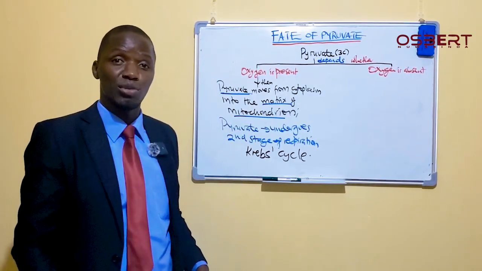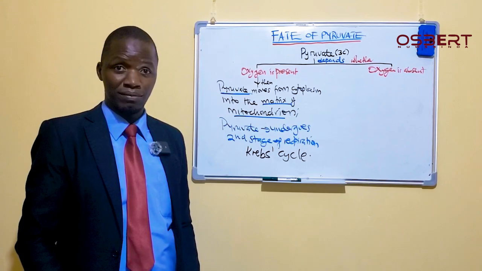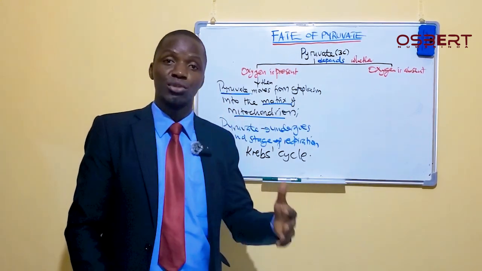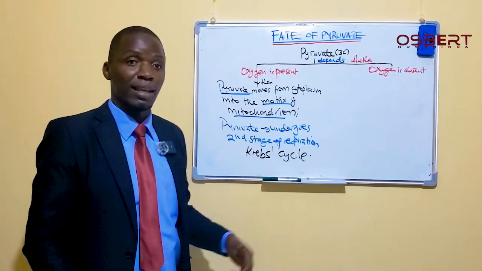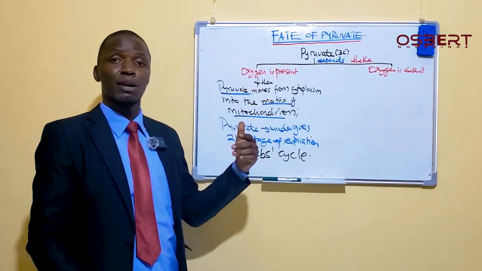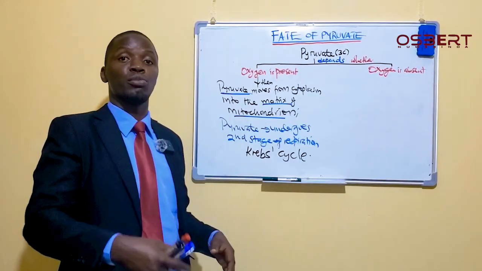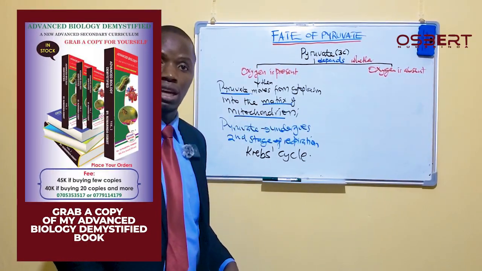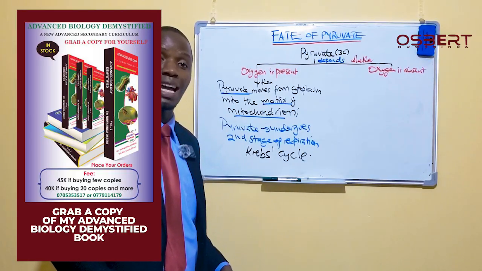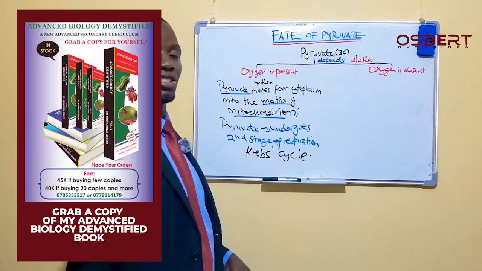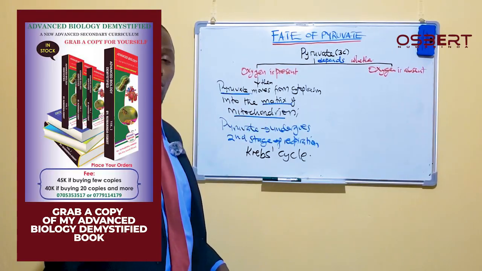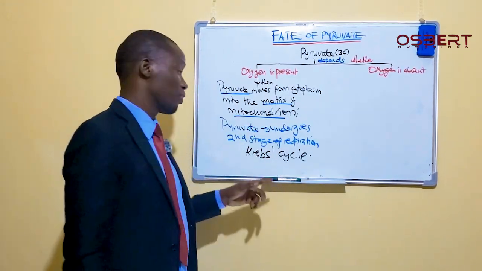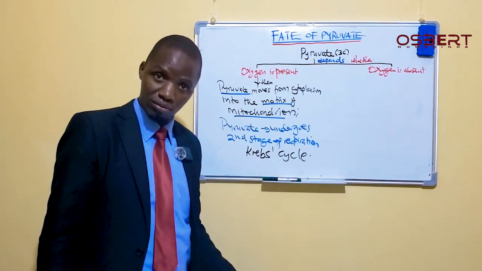So when oxygen is present, we still begin with glycolysis, which gives us pyruvate. Then, because oxygen is present, that pyruvate can enter the mitochondrion, go straight to the matrix and undergo another stage, and that stage that happens next is the Krebs cycle.